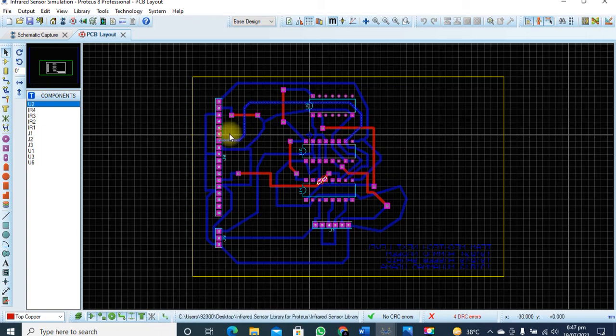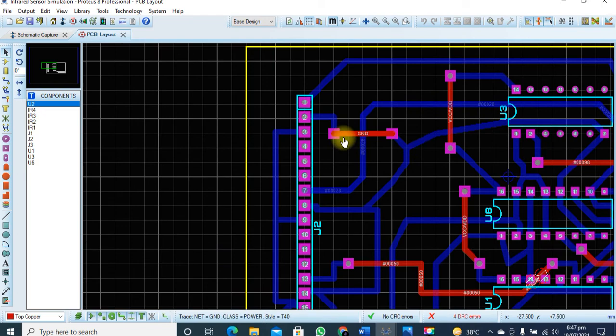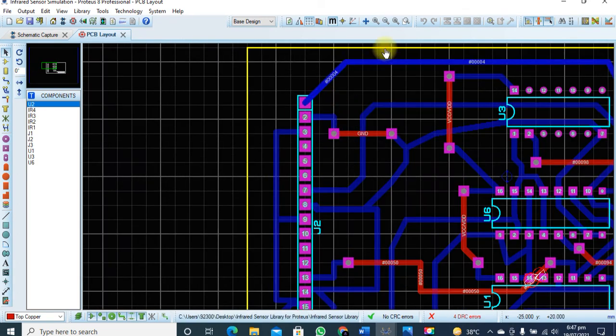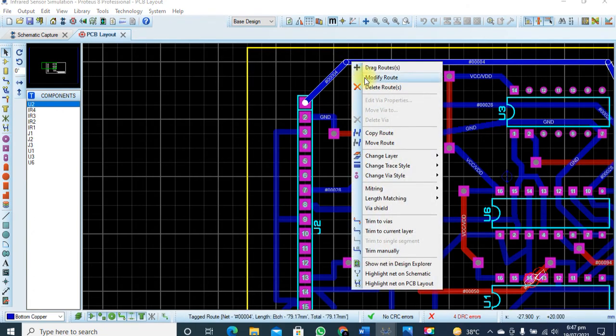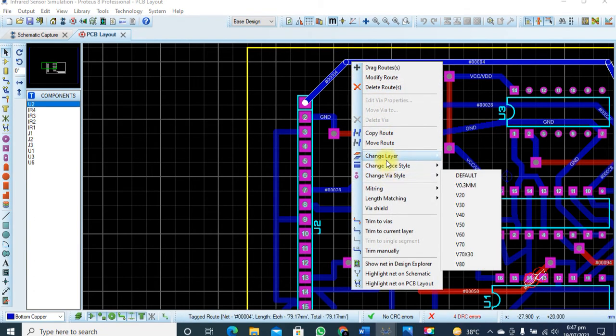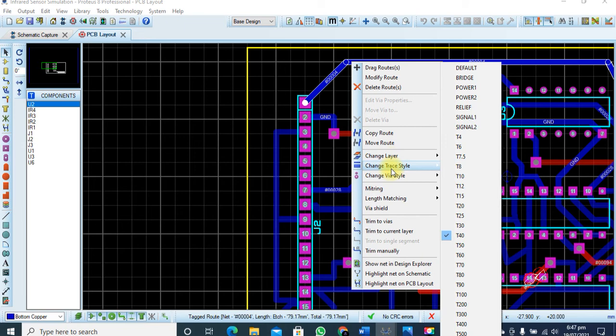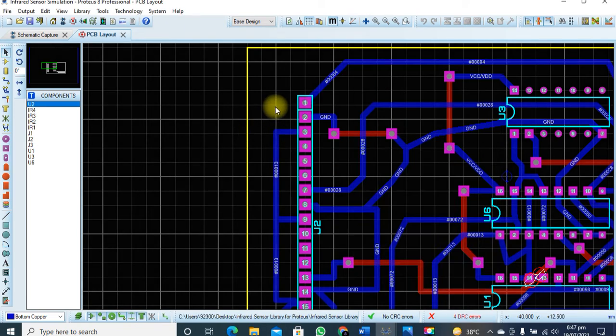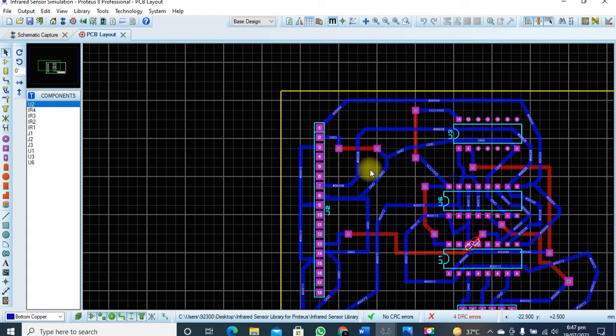As you can see, we have a ground terminal here, and these are the cell connectors, and these are the wires. We are going to use a wire of T40. Why do we use T40? When we implement it on a PCB board, this wire has enough diameter, and we can easily perform soldering on it.